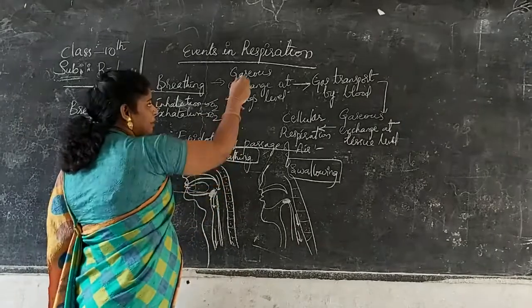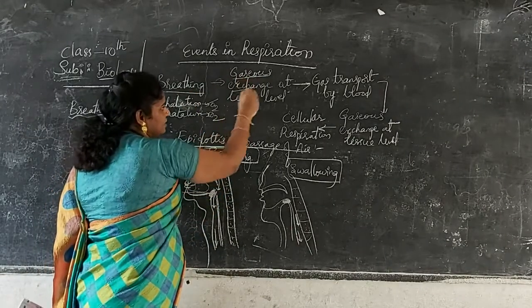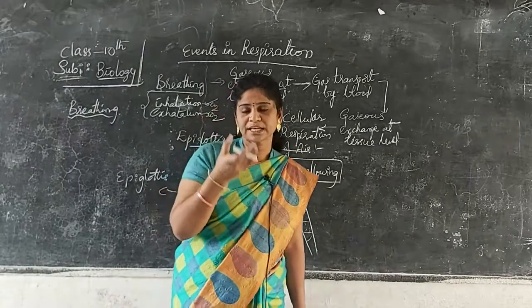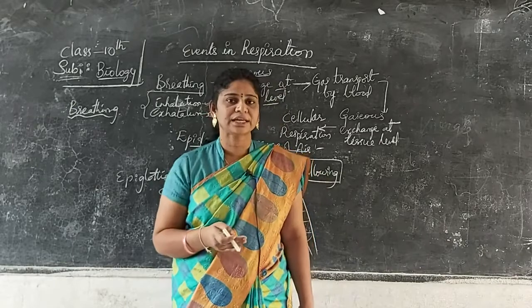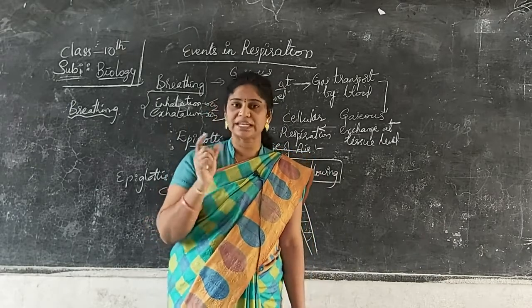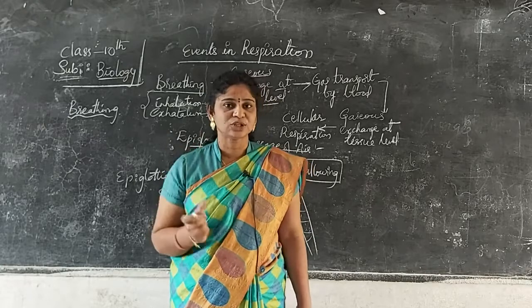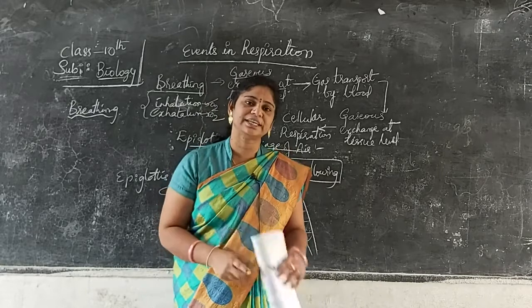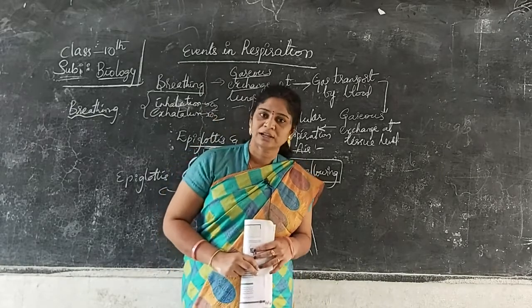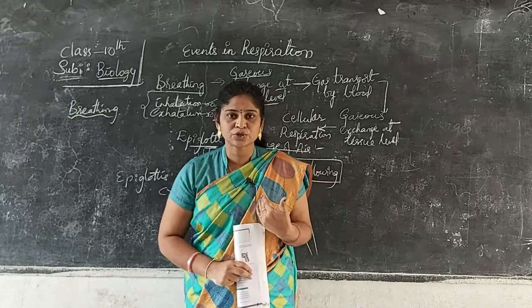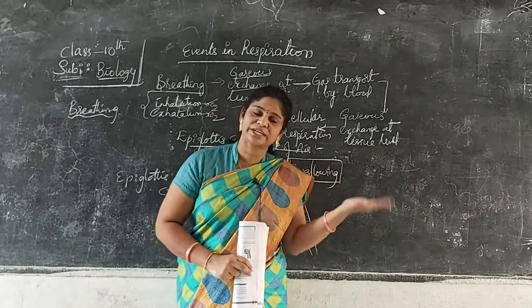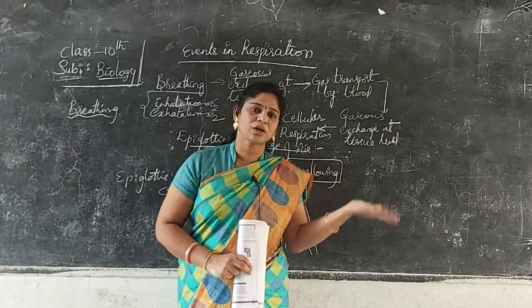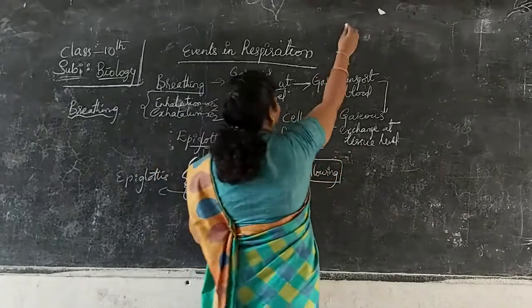So what is happening after breathing? Gaseous exchange at lung level. As I said, the gas whatever we breathe moves into the nasal cavity, from the nasal cavity to the pharynx. Pharynx is a common passage, later into the larynx region. Larynx is the vocal cord stiff box containing organ. From larynx to trachea, trachea to bronchi, bronchi to bronchioles.